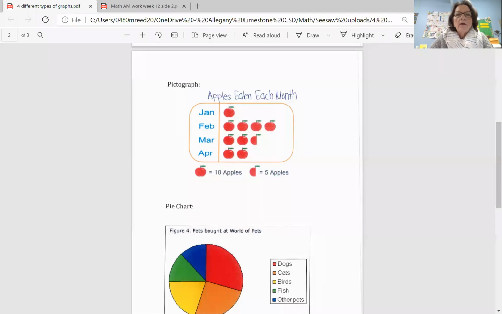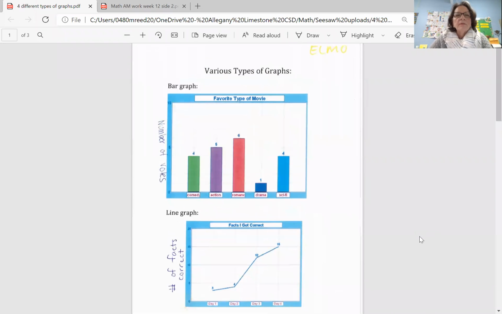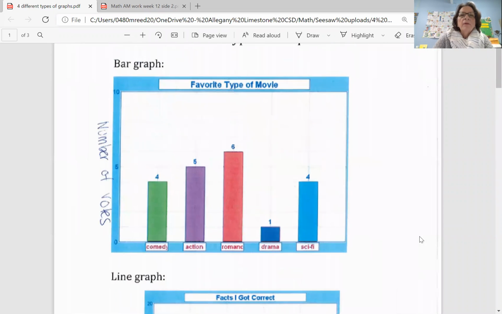It's to introduce you to graphing, the different types of graphs, and maybe show you how to read a graph, a little introduction to that. So I am going to share my screen with you now. Okay, and let's see. Let's start right here. So various types of graphs. On this page, we have two graphs. I'm going to make this a little bit bigger for you.